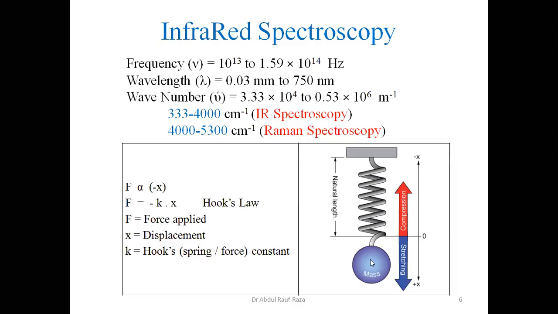Now this is very important to say, if the mass of a body is attached here, and another body mass is attached here, then all the time they are vibrating. So bond length that we call, it is the average of the compressed and stretched bond. Their average is called bond length. They are compressing and stretching at such a very fast rate that our instruments are not able to detect this.